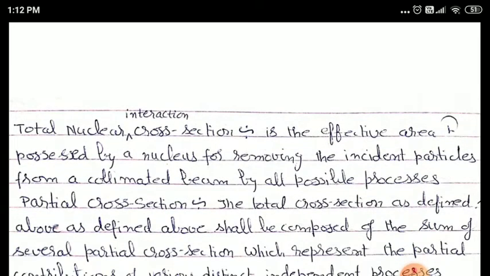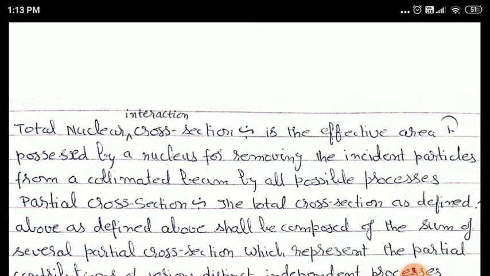Now, as I have discussed, there are various types of nuclear cross sections. Let us discuss them one by one. First is the total nuclear cross section, or rather total nuclear interaction cross section. What does it mean? This is the effective area possessed by a nucleus for removing the incident particles from a collimated beam by all possible processes.